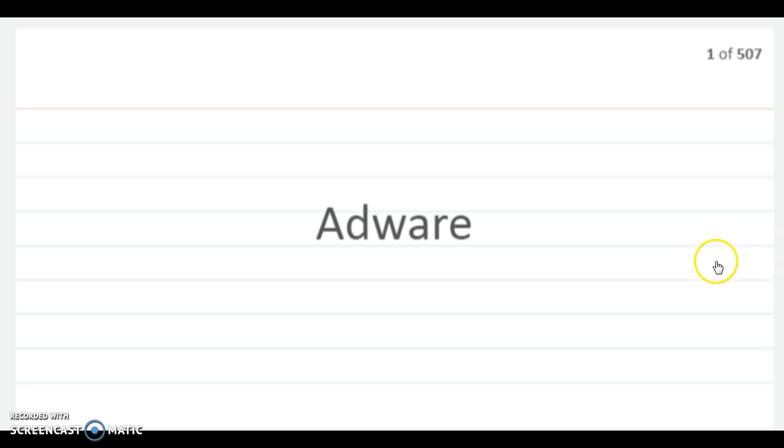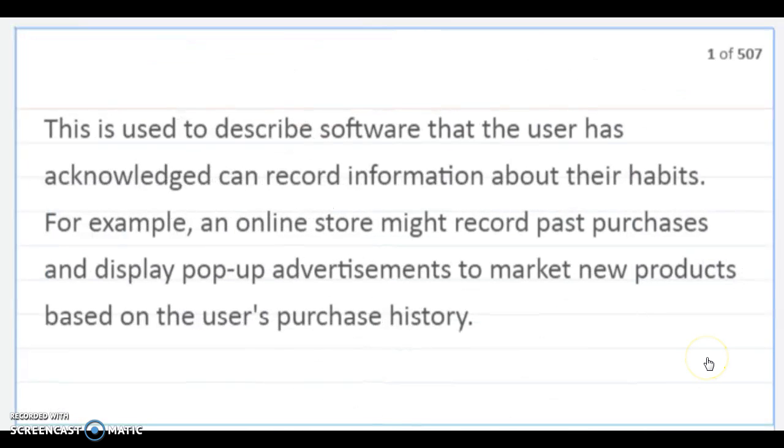So, adware. This is used to describe software that the user has acknowledged can record information about their habits. For example, an online store might record past purchases and display pop-up advertisements to market new products based on the user's purchase history.